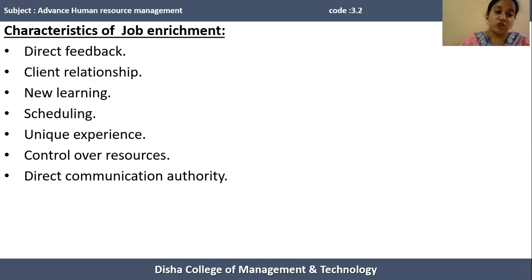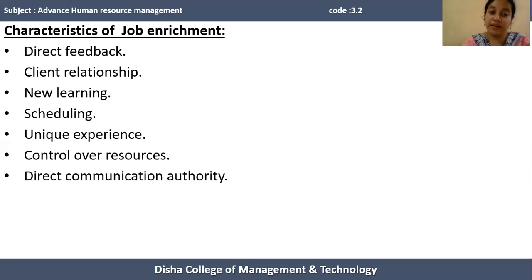Next one is the control over resources. If a person is allowed to do everything as per their decision, and if employees are allowed to schedule their own work, and if the organization provides some level of freedom to human resources to perform their tasks independently, then the employee tries to accomplish everything in the most effective way, so that the person can take the credit from the organization.